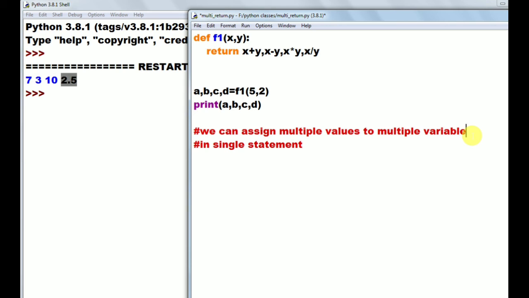So it is possible because of this reason in Python, whereas this is not possible in C or Java.